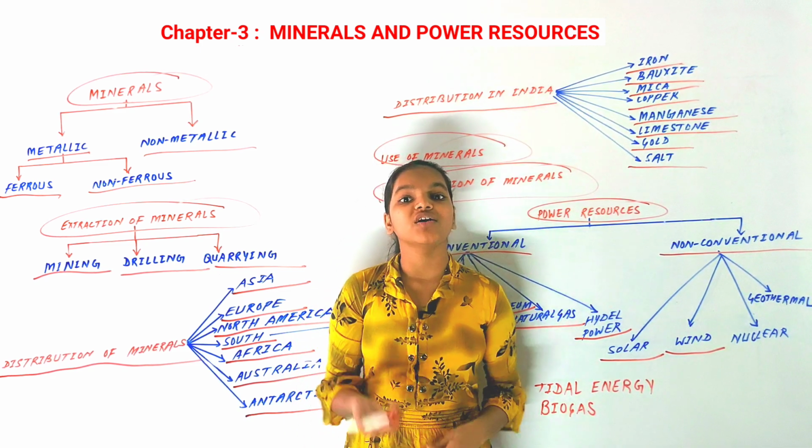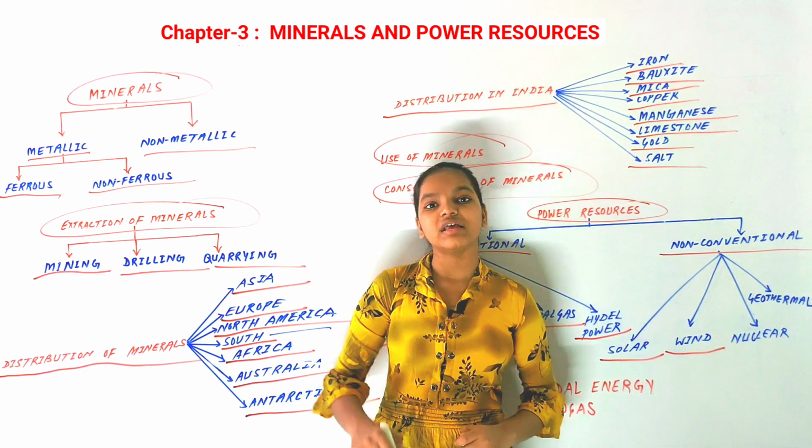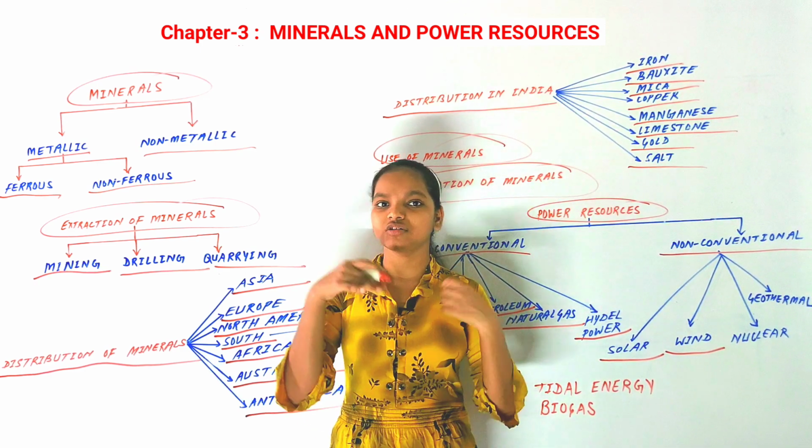So that is wind energy, and in India they are mainly found in mountain regions or in coastal regions.